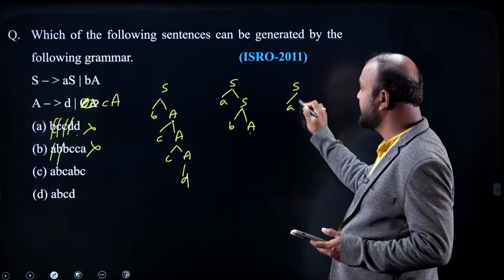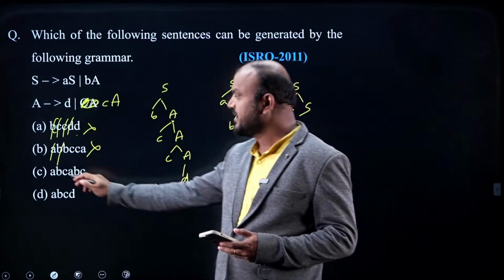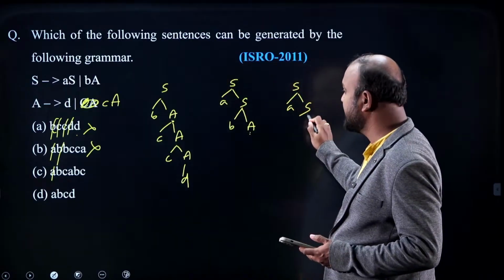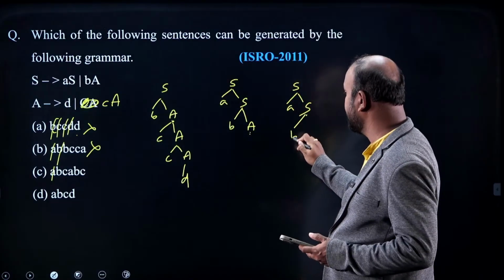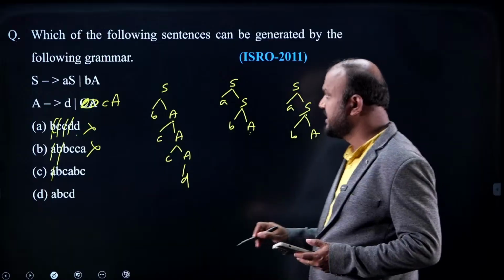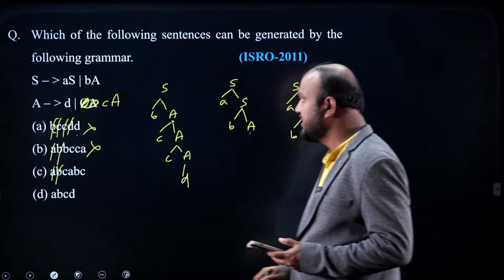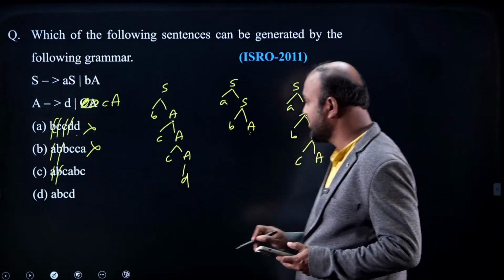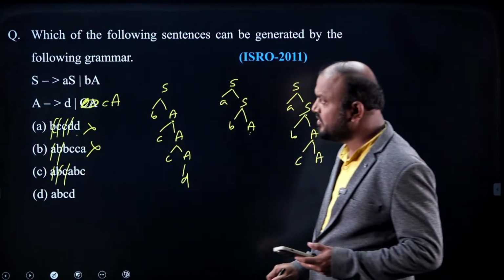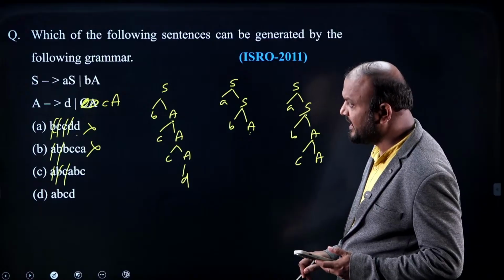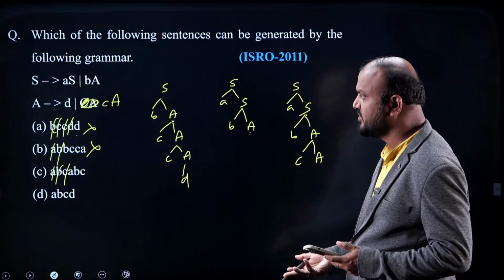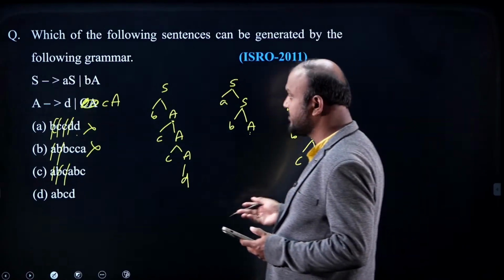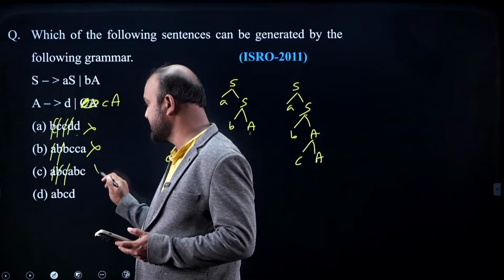S is deriving AS because A wanted, A possible. With capital S I want to have B, so we go with the BA, so B correct. With A I want to have C, that is possible. CA is one of the options. With capital A you want to have A, okay, that is not possible, right? A is not possible with capital A, so this is also wrong.